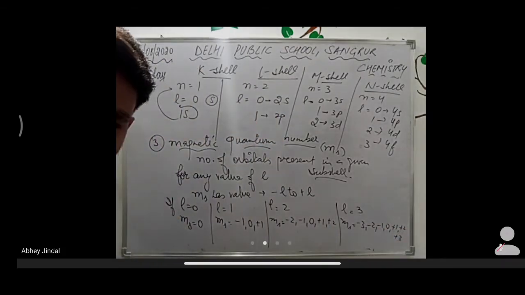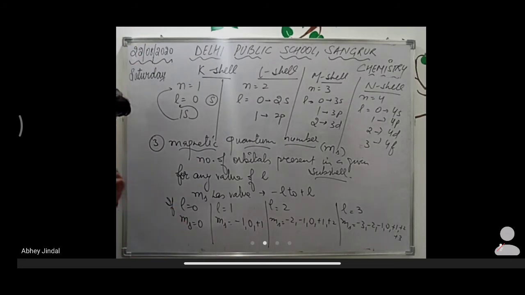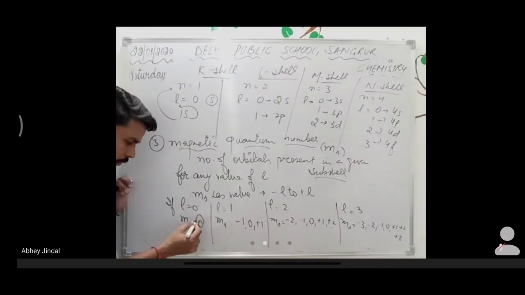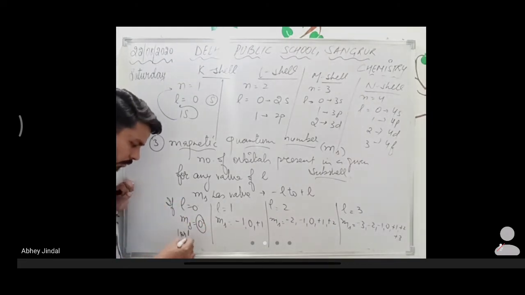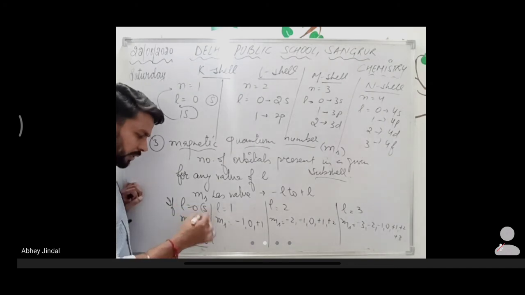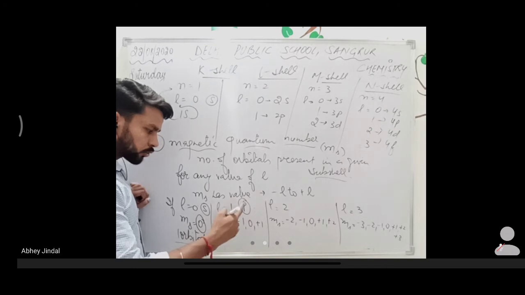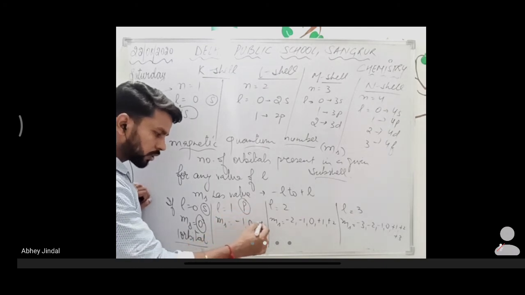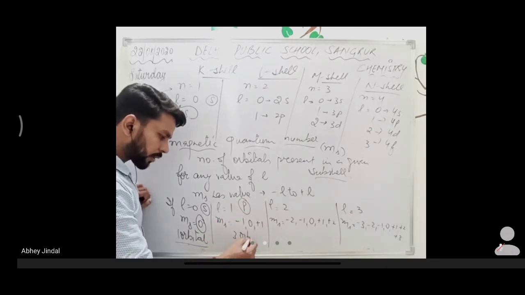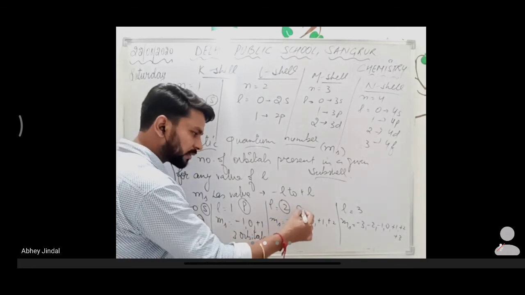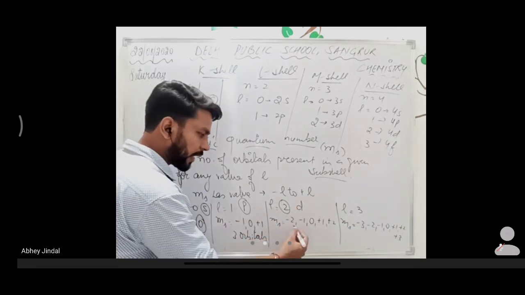Understood? So I think we are able to see this. Here only one value of m is there, so it has one orbital. It means the S subshell has one orbital. l equal to 1 is the P subshell, so the P subshell has 3 values. It means 3 orbitals are there. l equal to 2 means the D subshell, which has 5 values.